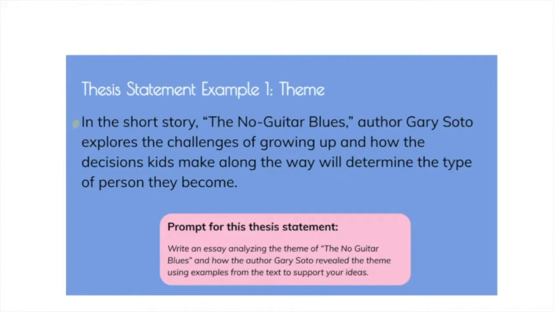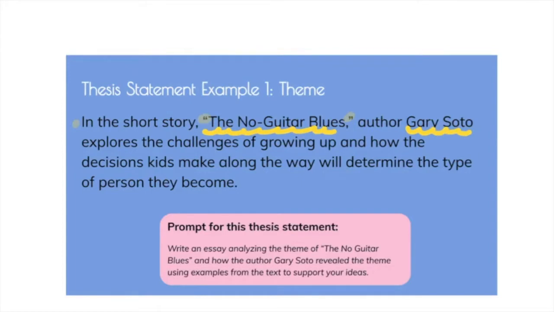Let's take a look at some of the things that the writer of this thesis statement did. What was really nice about this thesis statement was they included the title, and notice that they put the title with quotation marks. In addition, in this thesis statement, they mentioned who the author is, Gary Soto. So this is something that you can do in your thesis statement to be specific.